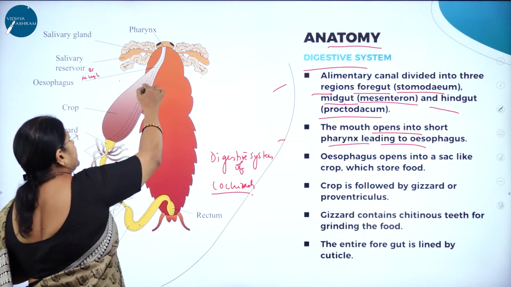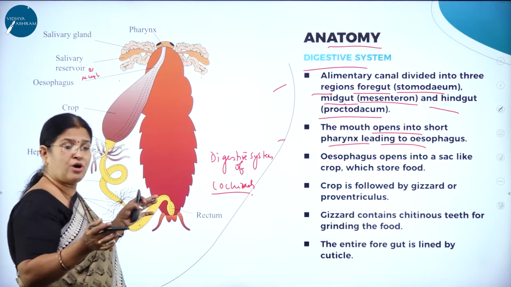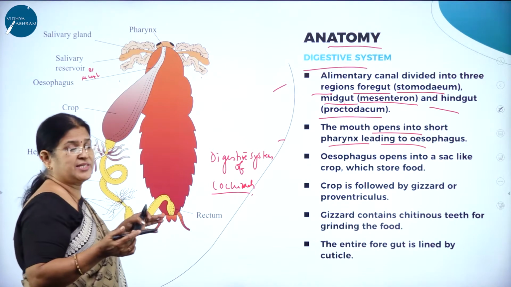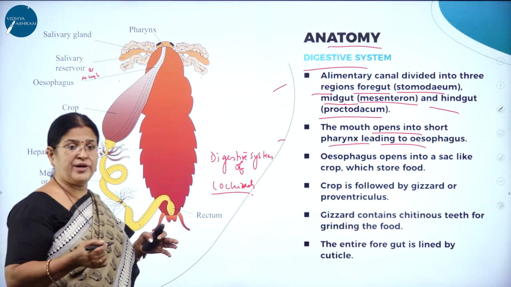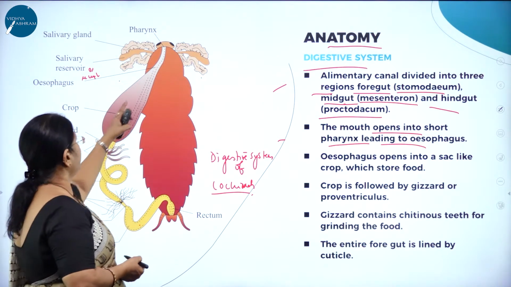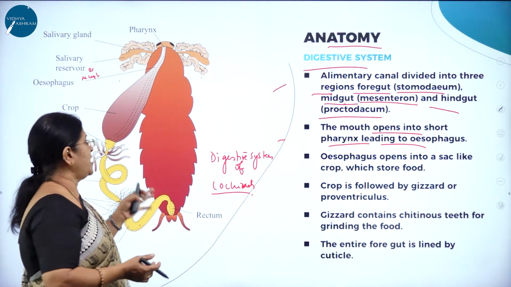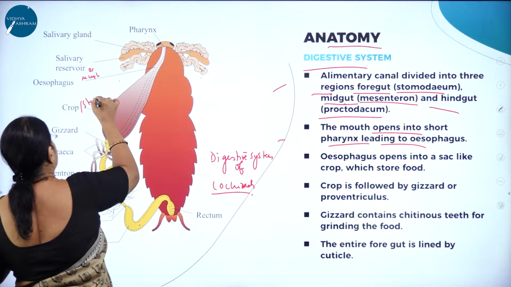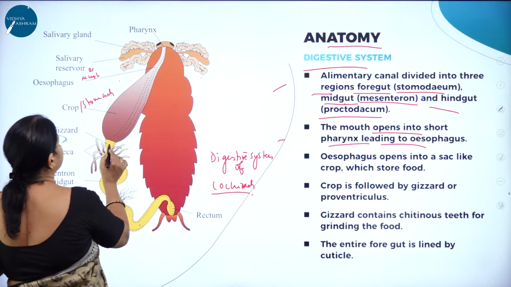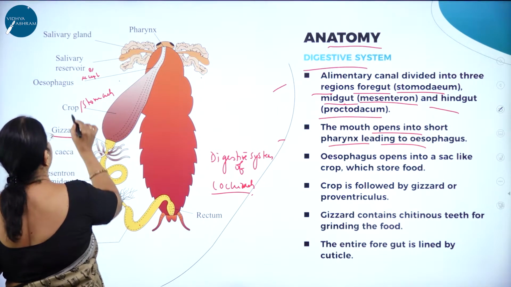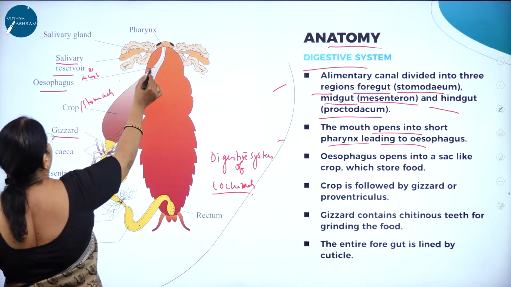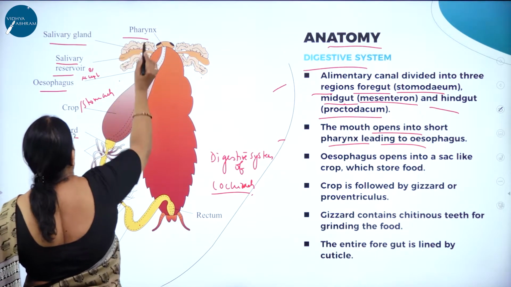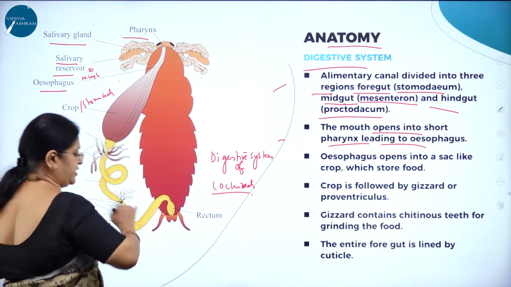Then from the pharynx, it leads into a very huge crop, a stomach-like structure, just like how the stomach in our body is a storage organ. Even the crop is very large, and it acts as a stomach. And here can you see this very unique region? This is called the gizzard. Here you can see the salivary gland, esophagus, and the pharynx. Here you can see the gizzard.